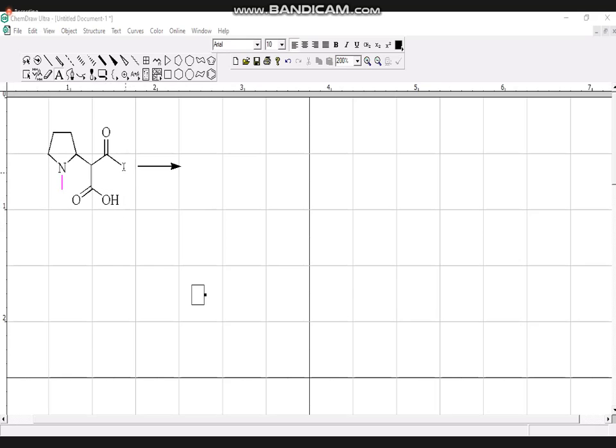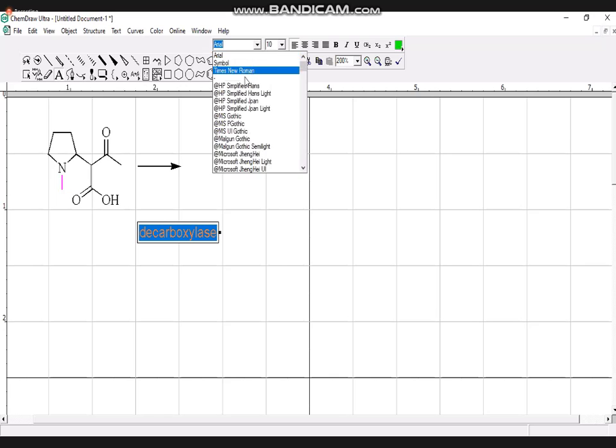A similar mechanism shall take place, and what shall happen here? One decarboxylase enzyme shall work here, and it shall remove carbon dioxide. So carbon dioxide shall be lost from here.